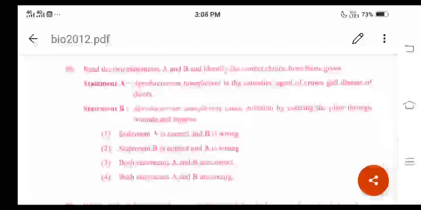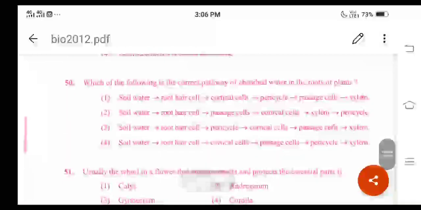Remember, option 3 is the correct answer. It means both statements A and B are correct. Regarding this question, we have studied it in the NCERT textbook, in the biotechnology principles and processes chapter, regarding this bacterium. Then let us go for the next question, question number 50. What is the question here?